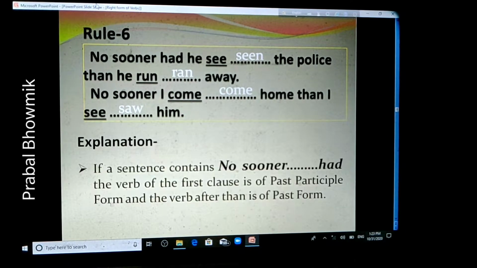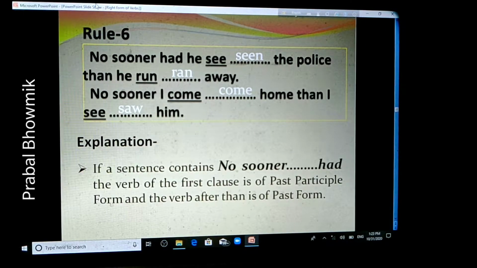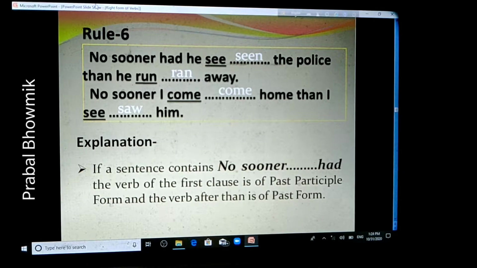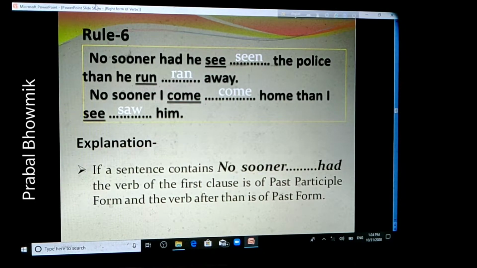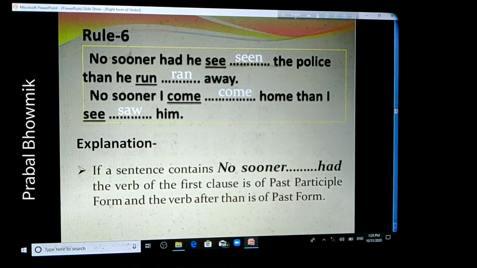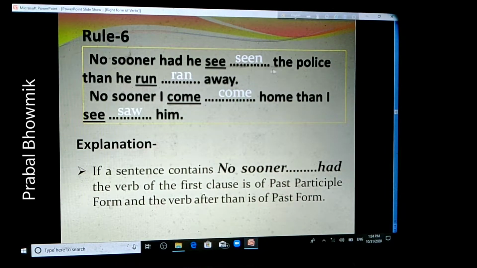What is the reason? If a sentence contains "no sooner... had", the verb of the first clause is of past participle form and the verb after "than" is of past form. In the first sentence, the first clause is "no sooner had he seen the police."